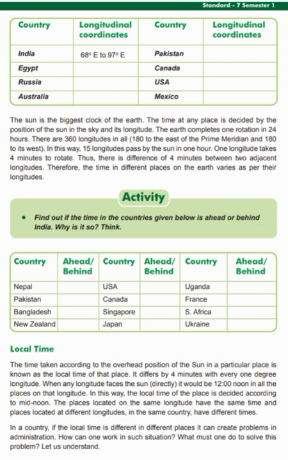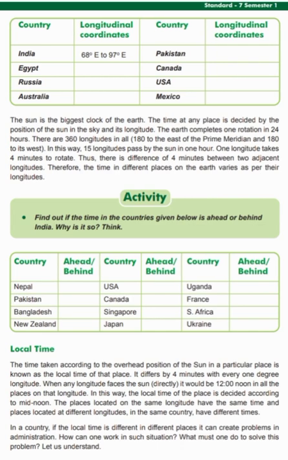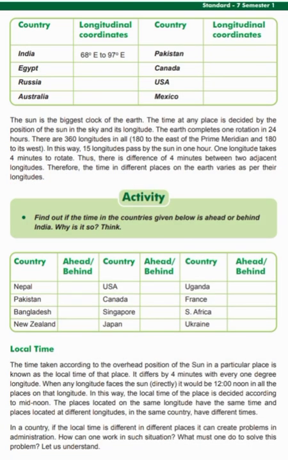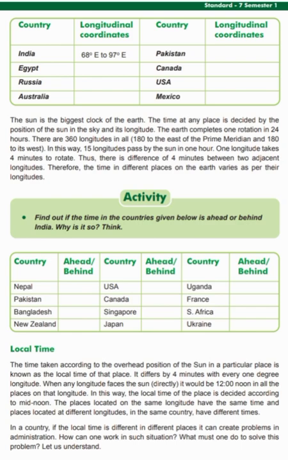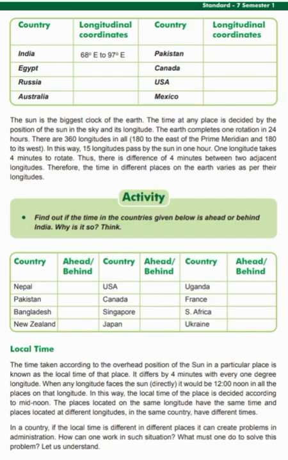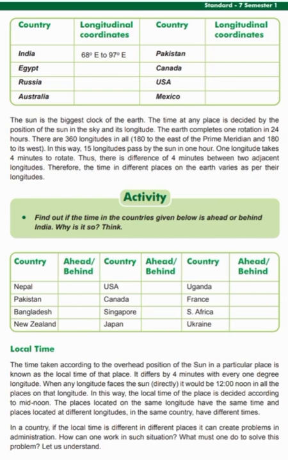The sun is the biggest clock of the earth. The time at any place is decided by the position of the sun in the sky and its longitude. The earth completes one rotation in 24 hours. There are 360 longitudes in all, 180 to the east of the prime meridian and 180 to its west. In this way, 15 longitudes pass by the sun in 1 hour.